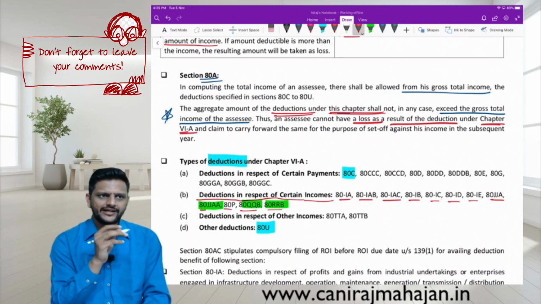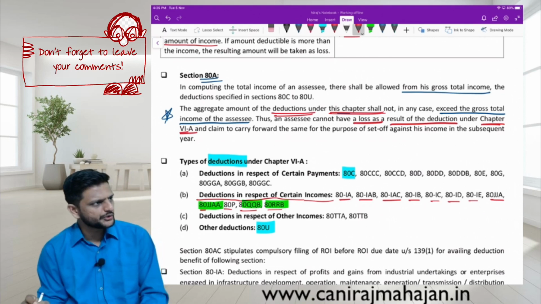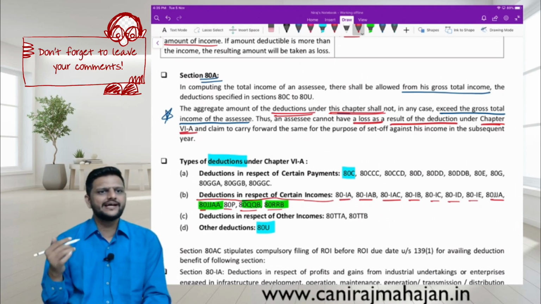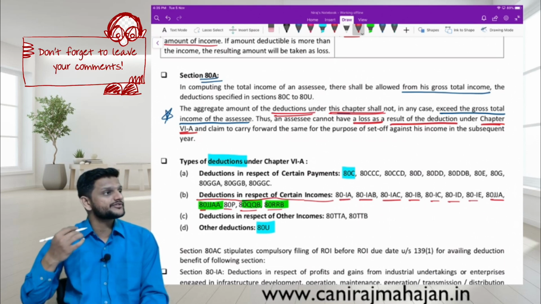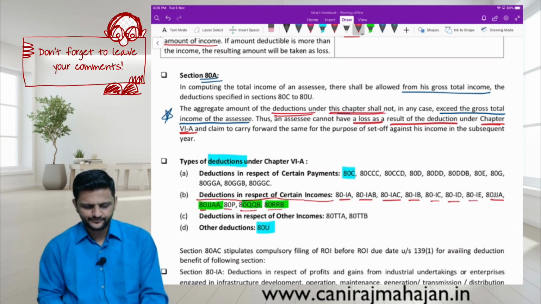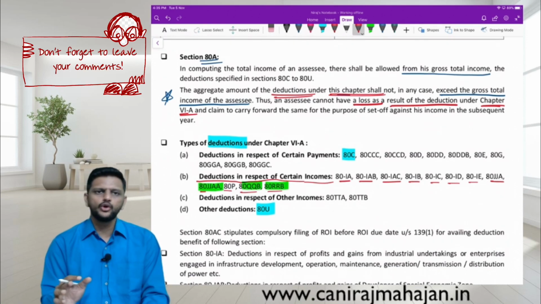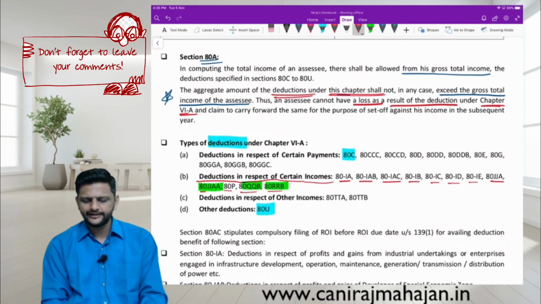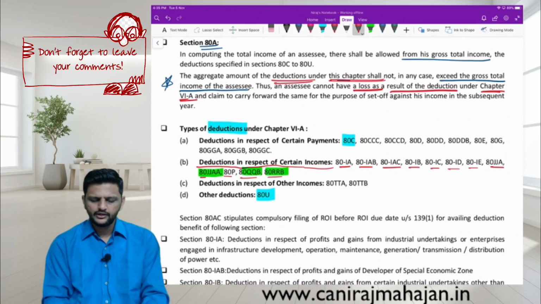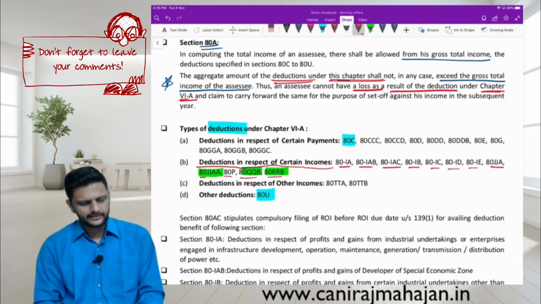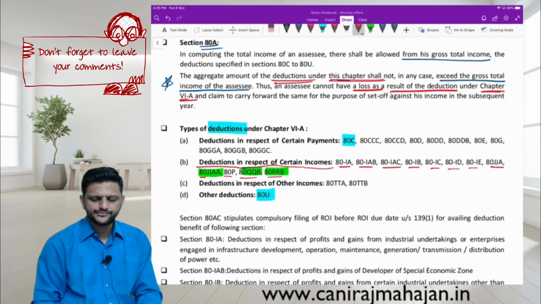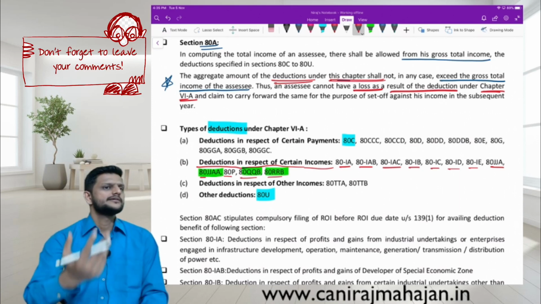That means from Section 80C to 80U, utilizing that, your net taxable income cannot be negative. And obviously, if there is no loss, there is no case of carrying it forward either. Therefore, an assessee cannot have a loss as a result of Chapter 6A deductions and claim to carry forward the same for set off against his income in the subsequent year.